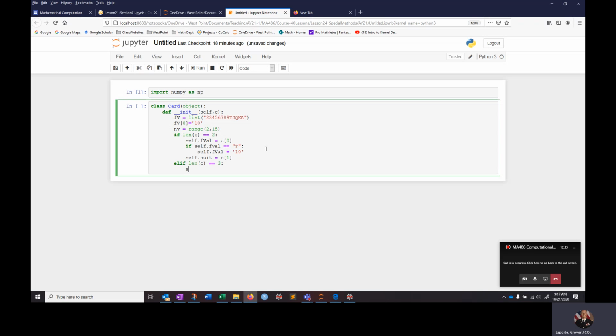So for the face value, you see 1 0, what is that, 0 to 2, I believe, because it's n minus 1. And then self.suit will be equal to the third character, the one at index 2. All right, else.